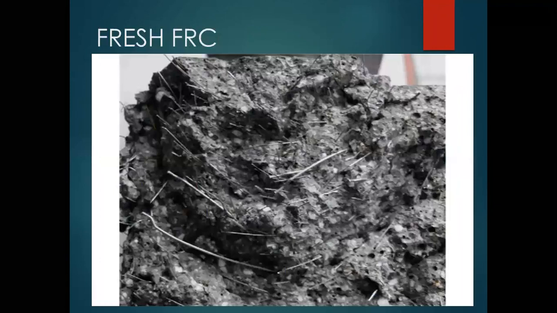Fresh FRC, you can see here, this is the fresh FRC, that is the fiber reinforced concrete. In this concrete, you can see the cement, sand, aggregate, water, all mixed with each other along with the steel fibers. But if we increase the steel fiber percentage, then what will happen? As the steel fibers in this concrete increase, automatically the workability of the concrete keeps reducing. So we can use the steel fibers in the concrete only up to an optimum limit.